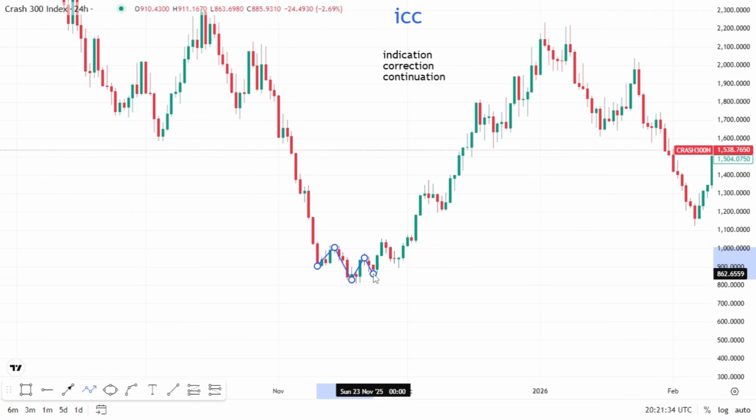Then when you get a higher low, you will not totally say, I've seen it all, or it's a buy setup in ICC already. What you just do, you wait for it to break a swing high, being this one. Then you use this is the break here. Then you now break it, giving us indication. This is what we call indication. Then correction is coming down to that place. Then continuation is going up again. But this is 24 hours, being daily time frame.